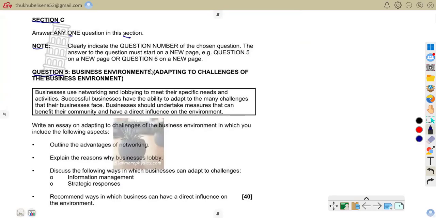But it's very important to go through that note so that the next time, when you are writing exams, you know very well that you don't make any mistake. It says clearly indicate the question number of the chosen question. The answer to the question must start on a new page, for example, question 5 on a new page or question 6 on a new page. That is a very important note that you are to take into consideration. So now let us quickly go to question 5.